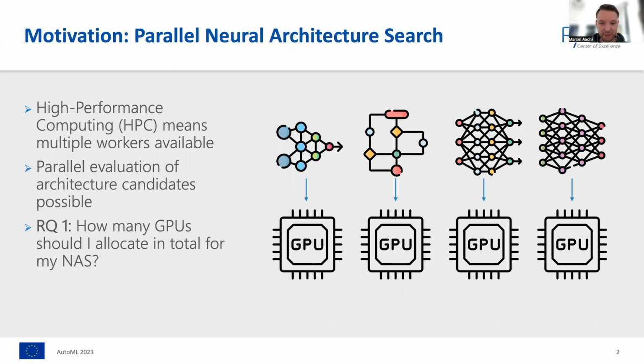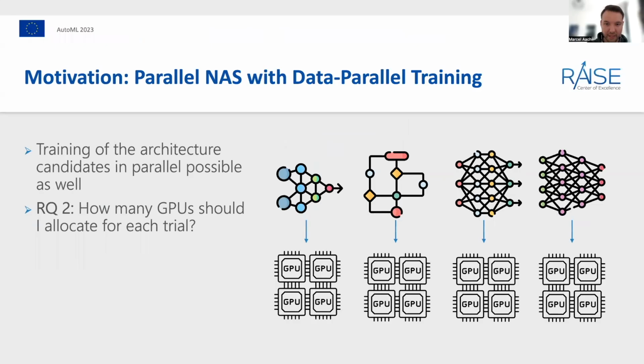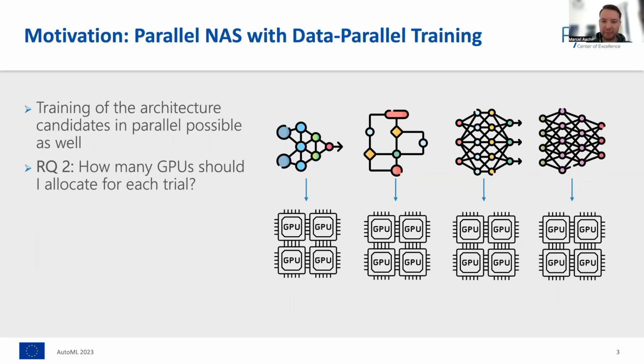This motivates the first research question we seek to answer, which is how many GPUs should I allocate in total for a NAS optimization run to not waste resources? The second research question is motivated by the fact that the evaluations of the architectures could also be split up among multiple GPUs themselves with data parallel training of the networks. So the question is not only how many GPUs should I allocate in total, but also how many of those should I allocate for each trial.